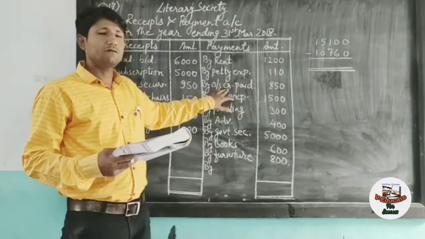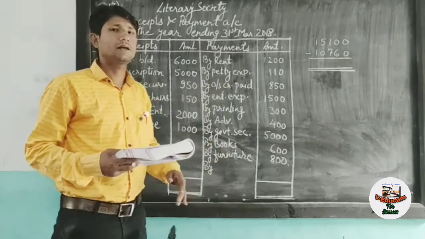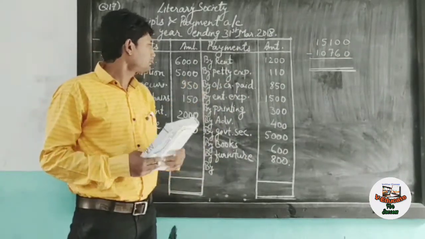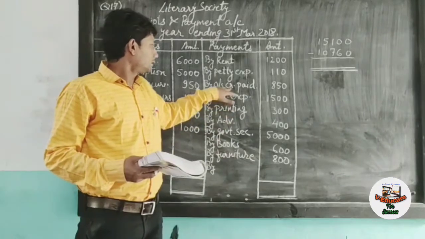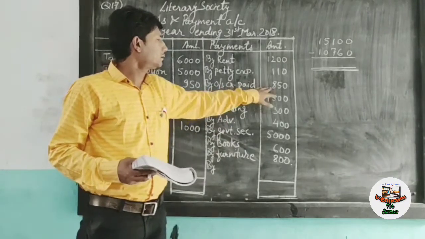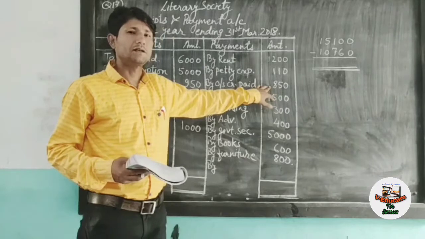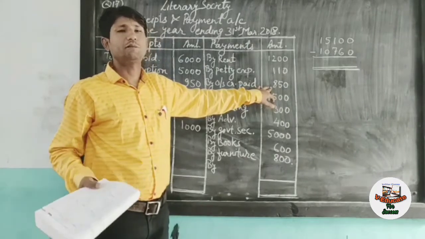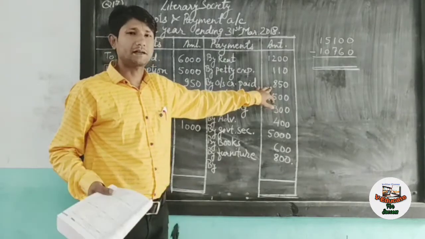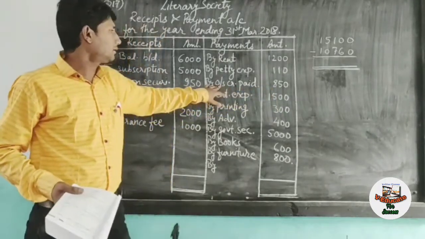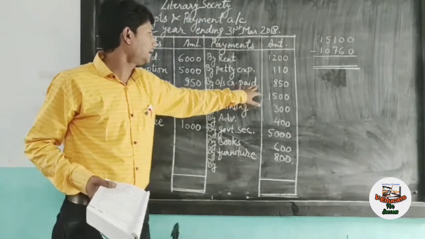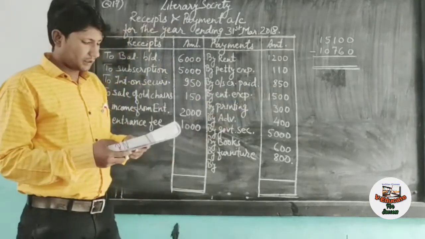These creditors were of the previous year and the payment is made in the current year, but you have to write the amount which is given. Only cash is considered. Whether it is of previous year or next year, it doesn't matter. You have to write the amount which is paid. Outstanding creditors paid 850.